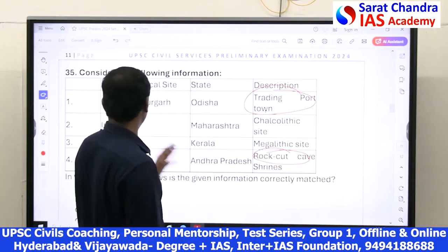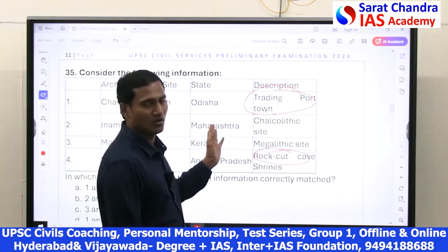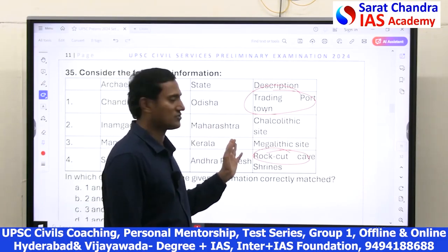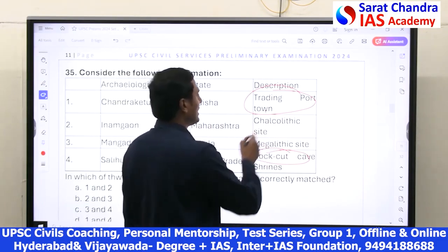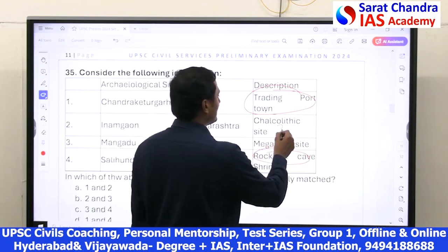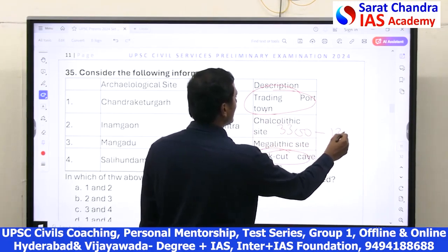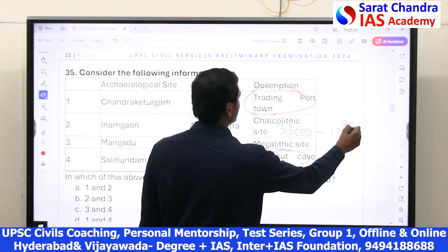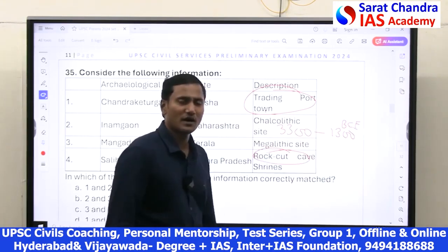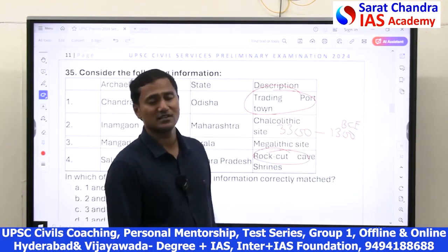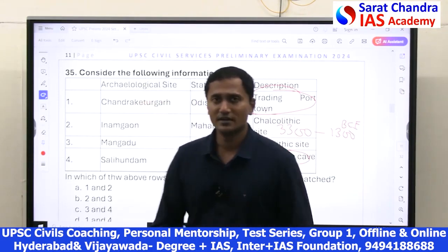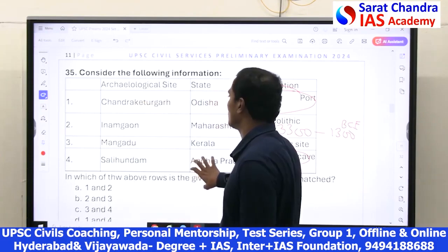Remaining 2 are correct. For example, Inamgaon in Maharashtra is famous as a Chalcolithic site. The Chalcolithic age is from 3300 BC to 1300 BC. During that time, they grew barley, wheat, and lentils. All of them can be seen in Inamgaon. It is there in old NCERT, new NCERT also.